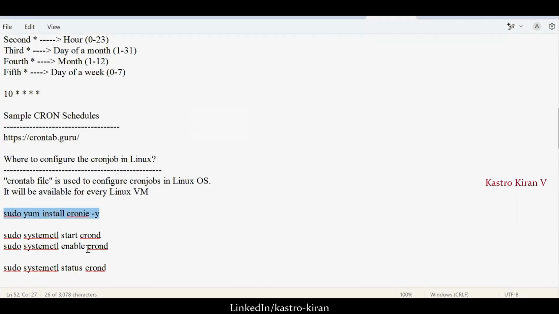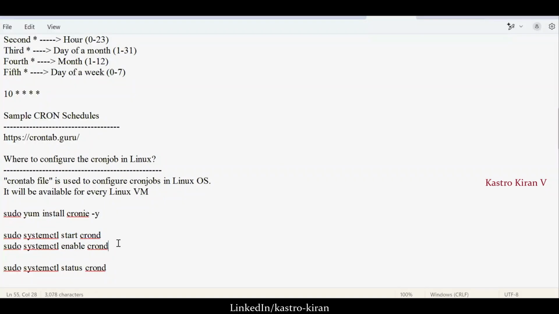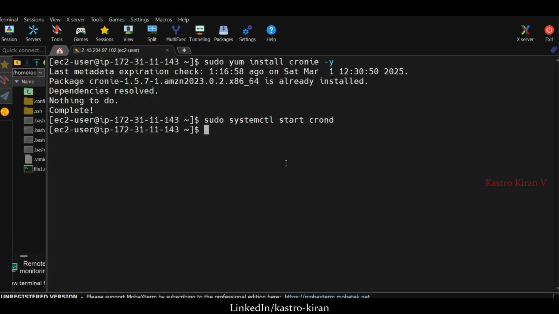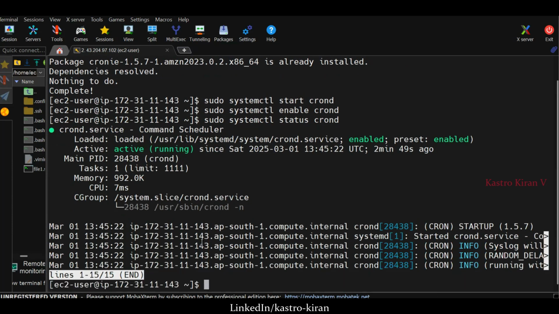Once it gets installed, you can start the service. So let me start crond, and then let us enable that. Once it is enabled, you can check the status of that. When you check the status, you should see active and running in green color. You see it here. Once you see this, just press Ctrl C to come out of it.